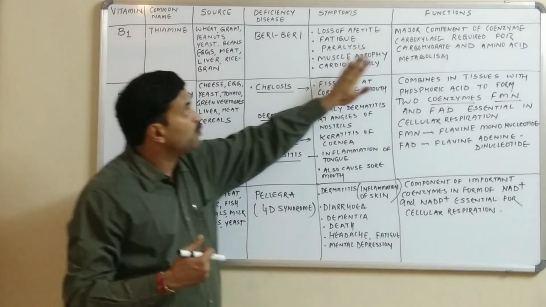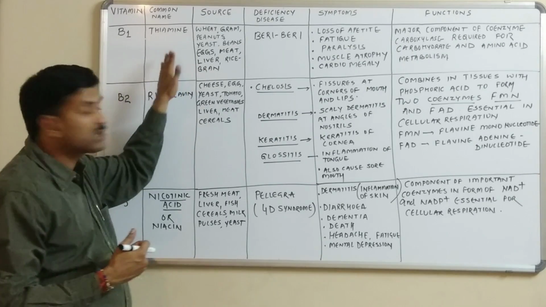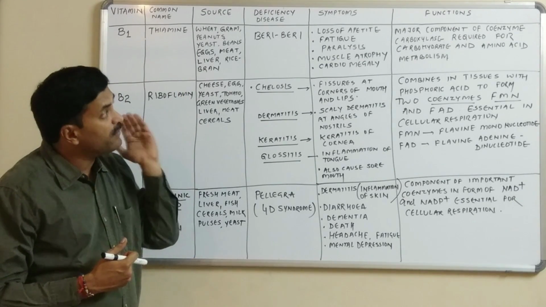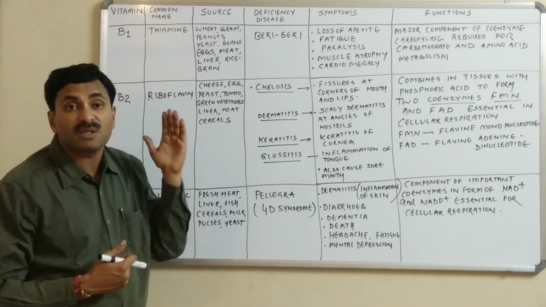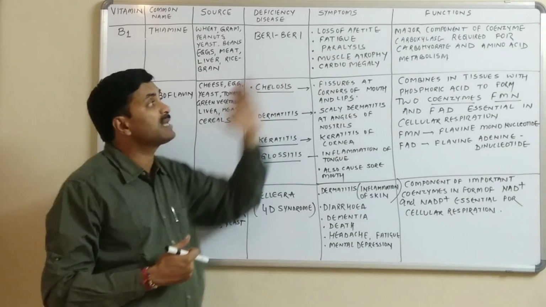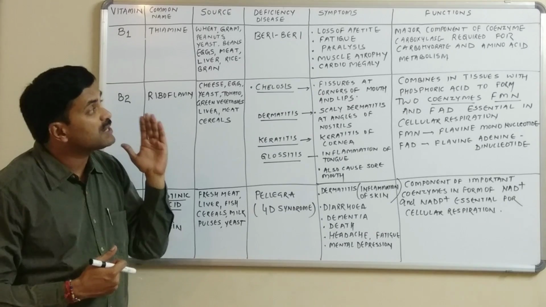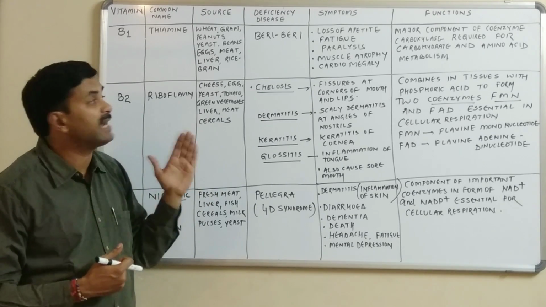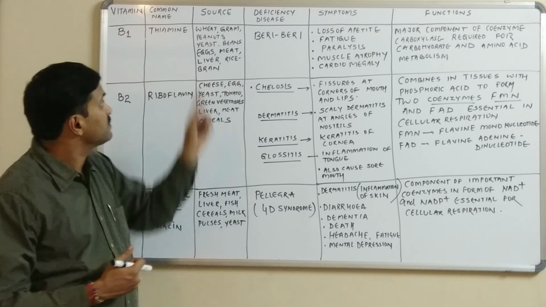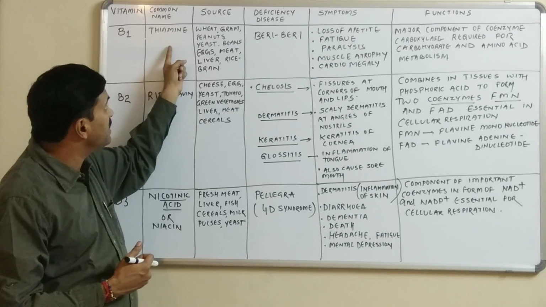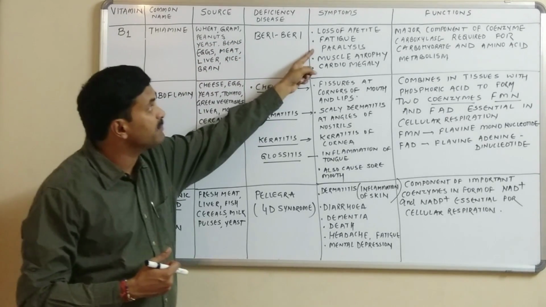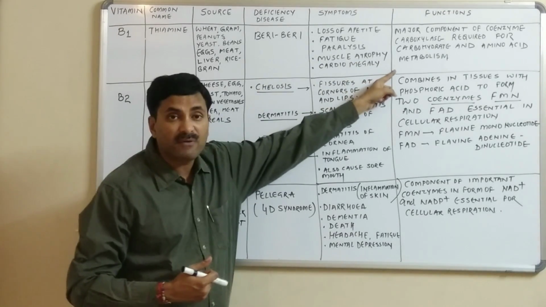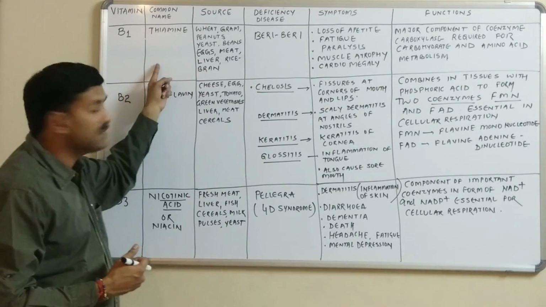And what are the functions? What are the chief functions of vitamin B1? The chief function of vitamin B1 is that it is the major component of the coenzyme carboxylase, which is required for carbohydrate and amino acid metabolism. So thiamine was the common name, these are the sources, the deficiency disease was beriberi, the symptoms were these, and these are the chief functions of vitamin B1.